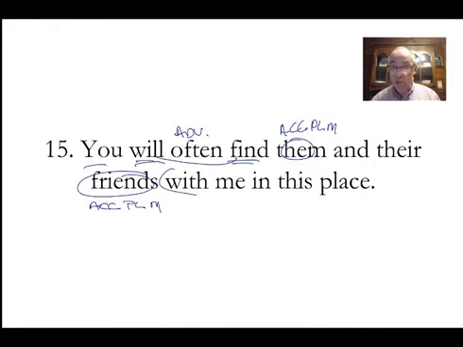With me, prepositional phrase. In this place, also prepositional phrase. Great. You will find, you can use another word for you. I'm going to say no in this case. I'm just going to put it as part of the verb. You will find, second person, singular, future, active, indicative.